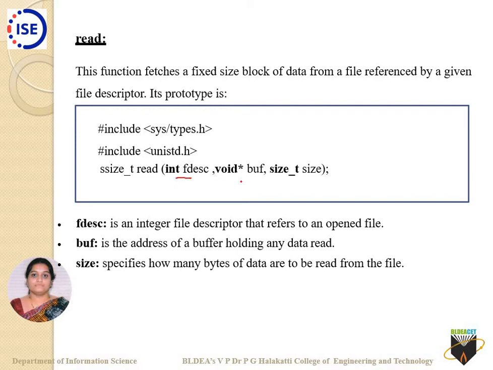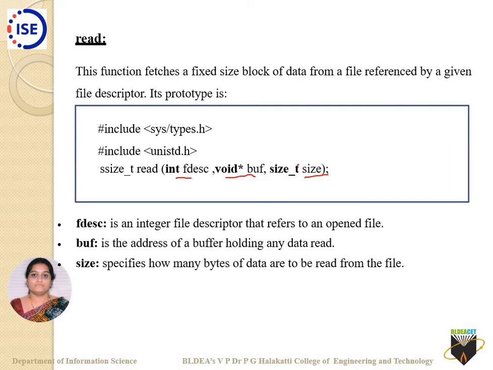What are those? The first argument is the FD value, that is the file descriptor value, for which particular file you are going to read. The second one is a universal buffer, I'll tell you regarding this, that's buff. And one more is size. What is the size of the file you are reading?